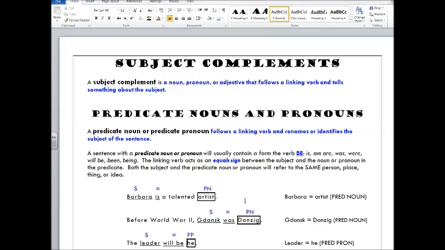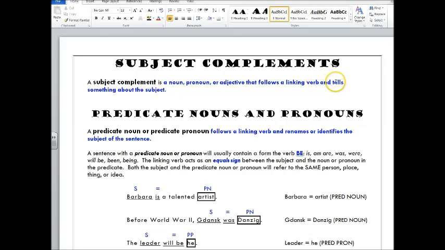Okay, this is Sentences 11, our 11th lecture on sentences, and we're going to look at what follows a linking verb in the predicate. When you have a linking verb, what follows is called a subject complement. A subject complement is a noun, pronoun, or adjective that follows a linking verb. So that's the first thing. Do you have a linking verb or an action verb? If you have a linking verb, you're going to have a subject complement after it.